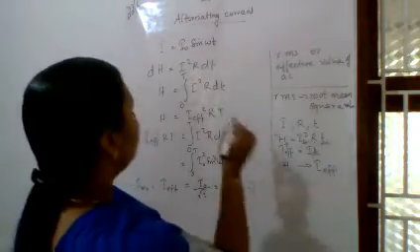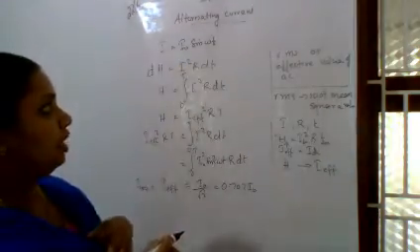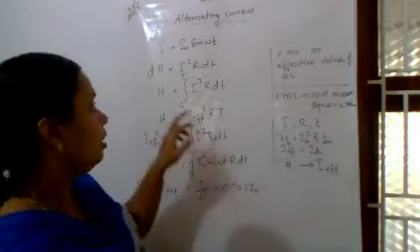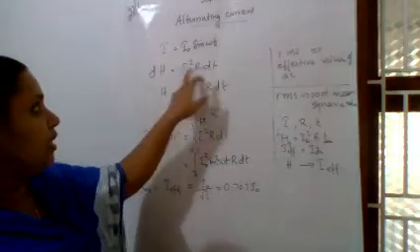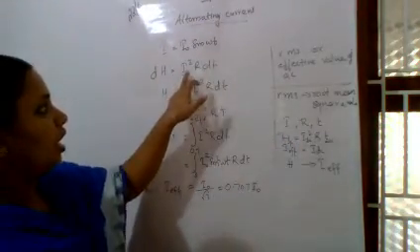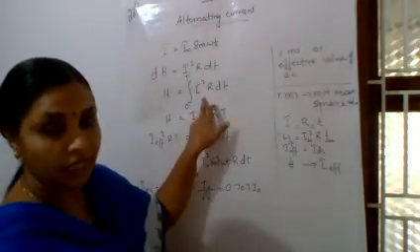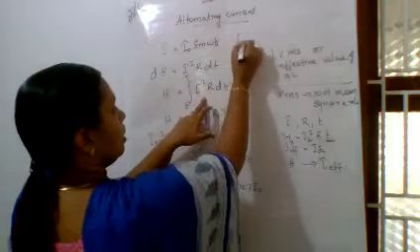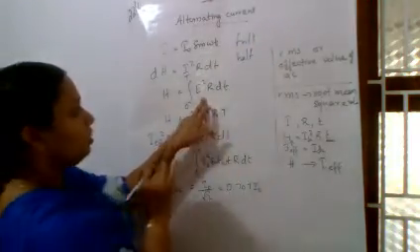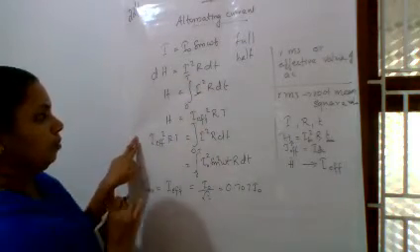Okay, so if we are considering I equal to I0 sin omega t as the AC passing through a coil of resistance R, for the small time dt, the heat produced according to this equation is I square R dt. So the total amount of heat produced is found by integrating. Here we are considering the full cycle. The average we found for the half cycle, and here it is the full cycle. So from 0 to T, I square R dt.